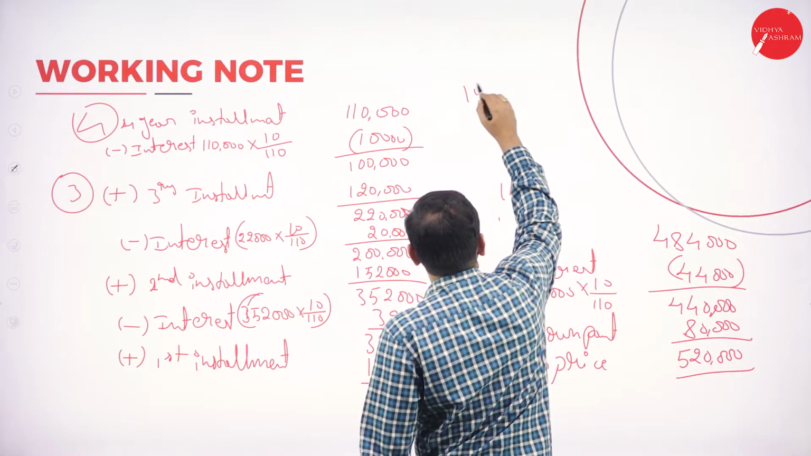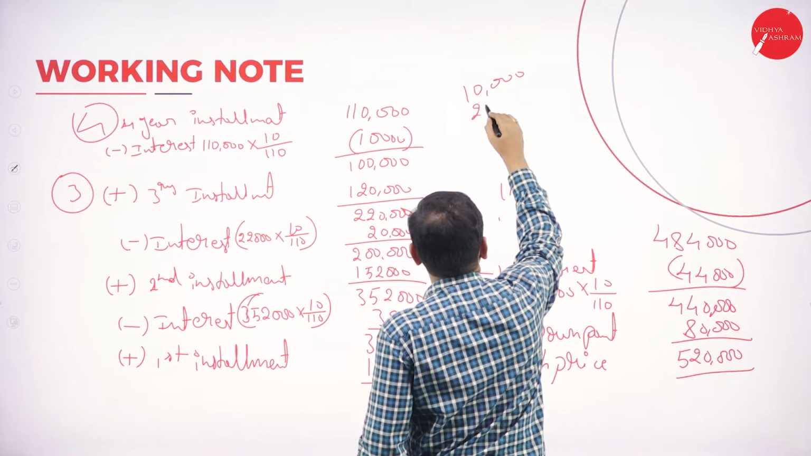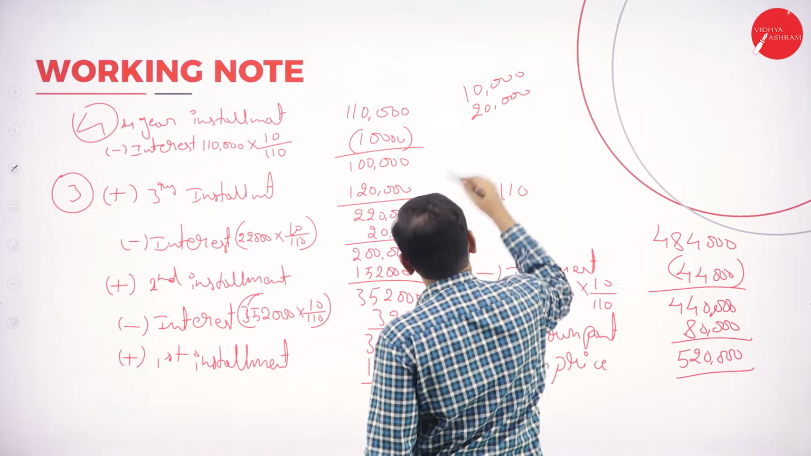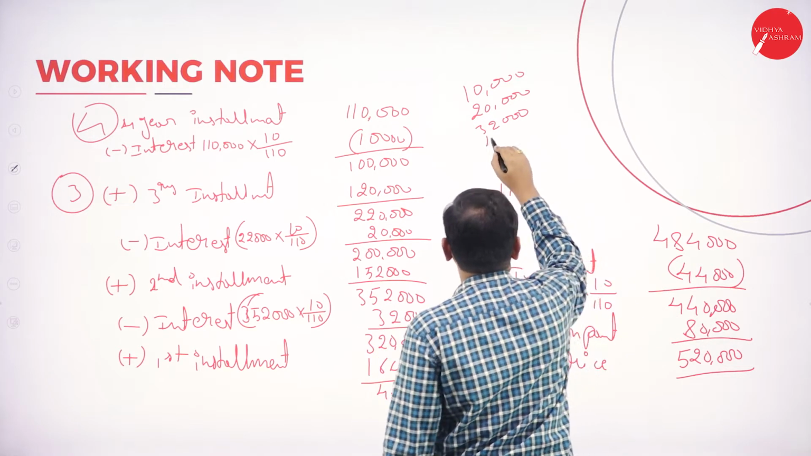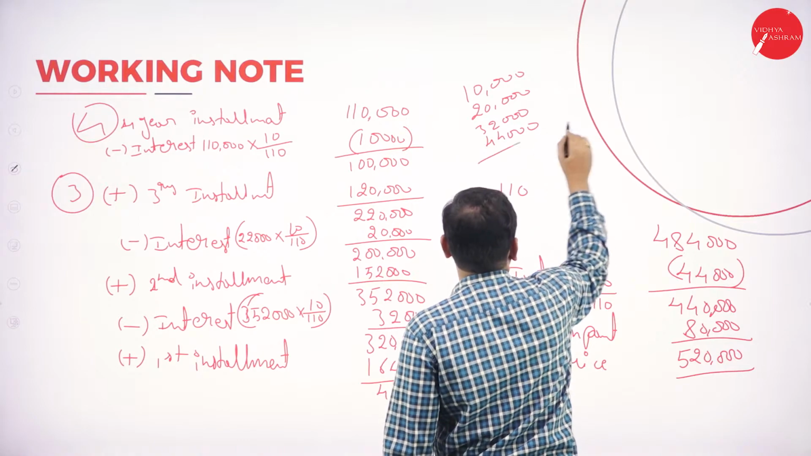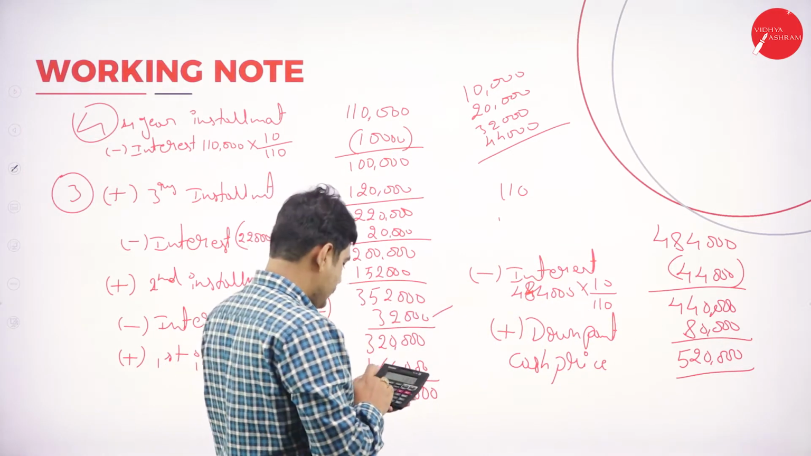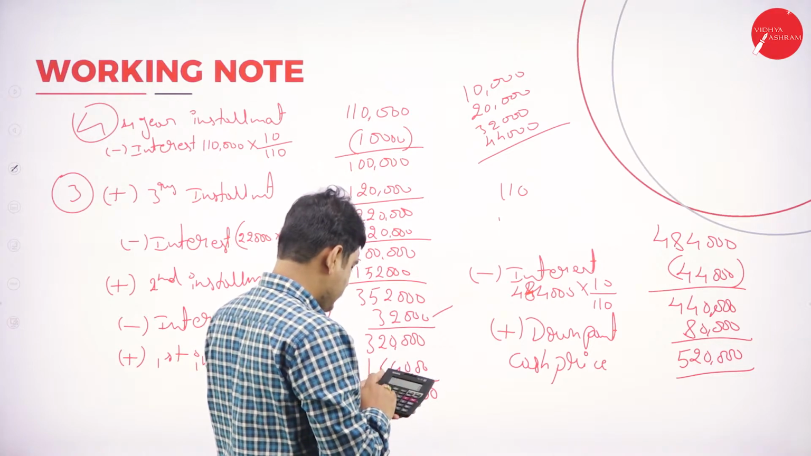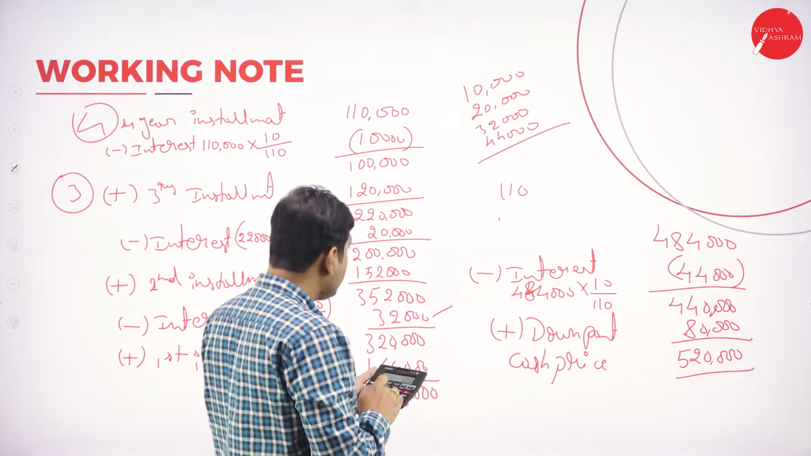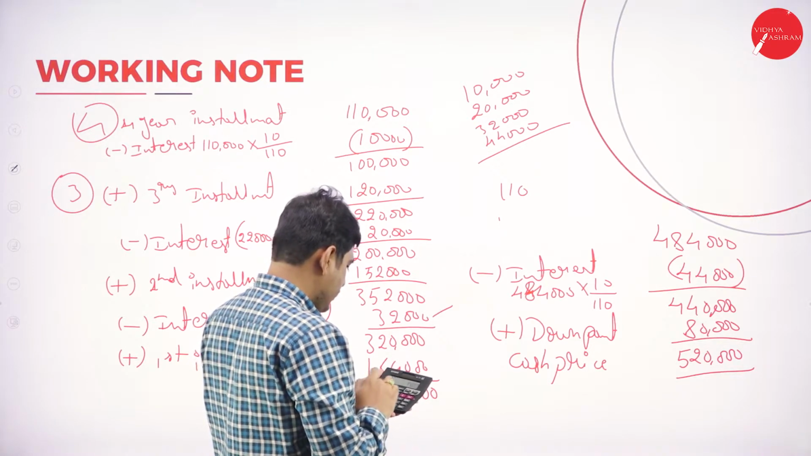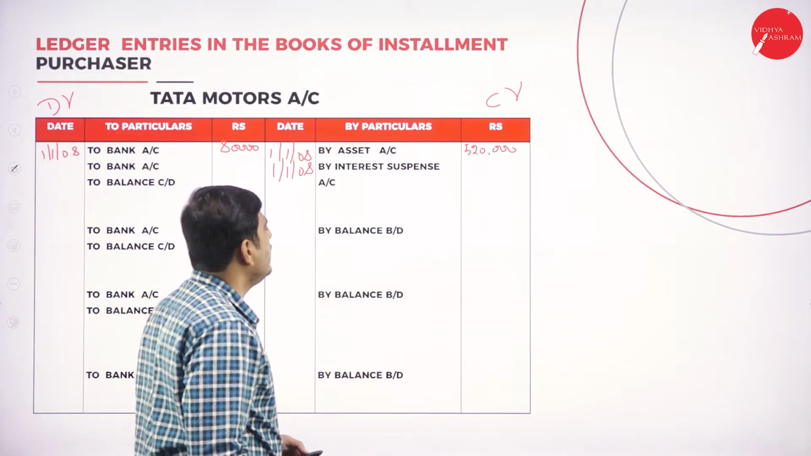So first one 10,000, next one 20,000, next one 32,000, and next one 44,000. Add all the interest, it will become interest suspense account. So 10,000 plus 20,000 plus 32,000 plus 44,000. It is 1,06,000 is the total interest. So write interest suspense account